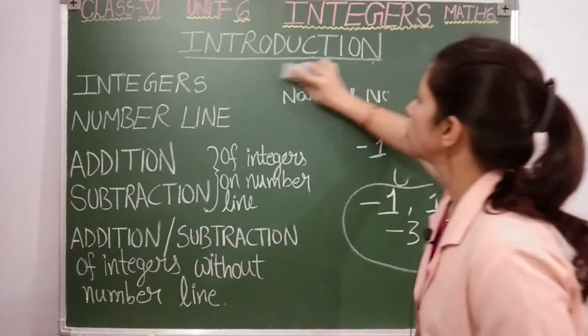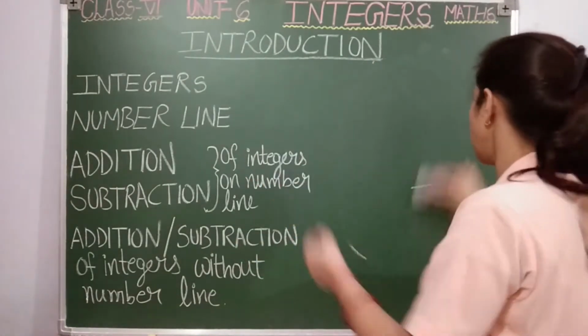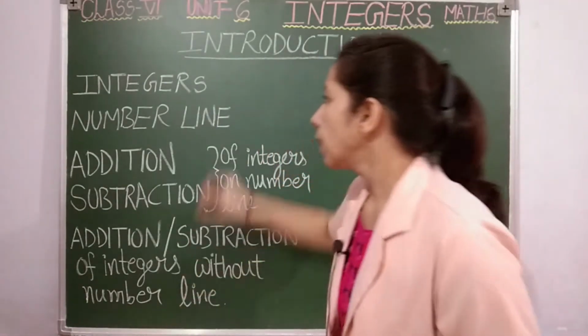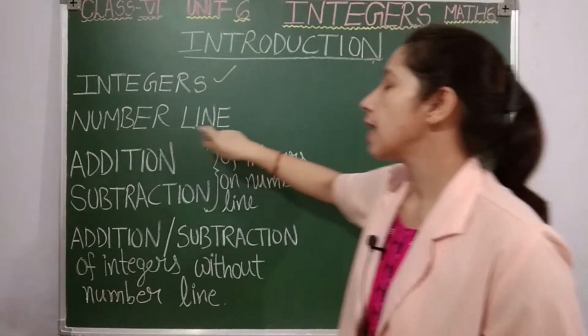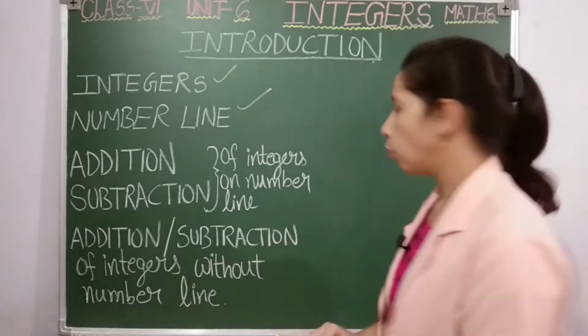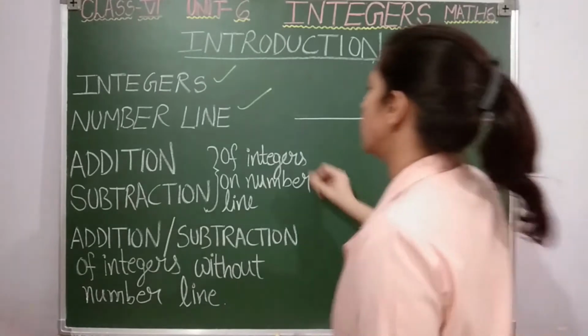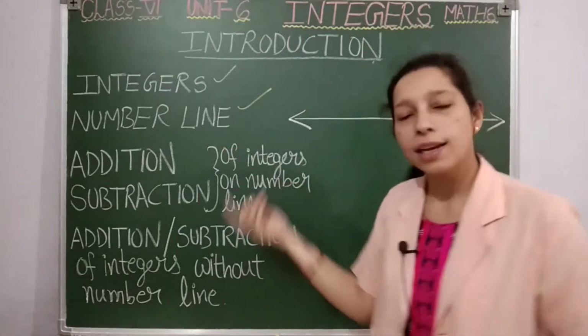So let us see our second topic. What is written for the second topic that we are going to see? Second topic is, integers we have covered, second topic is number line, students. A line which has numbers, that is called a number line.